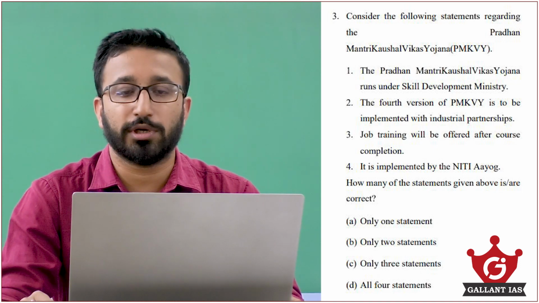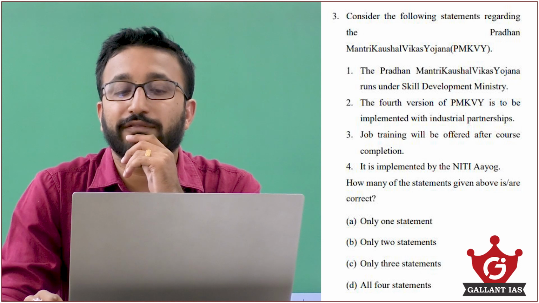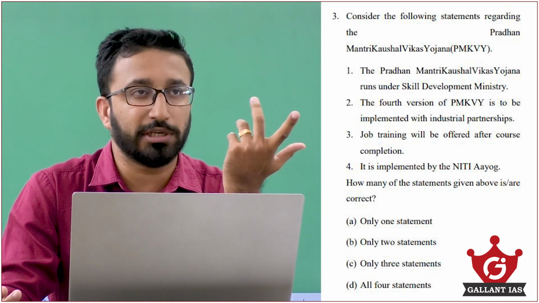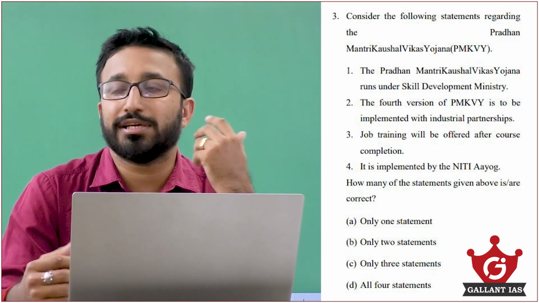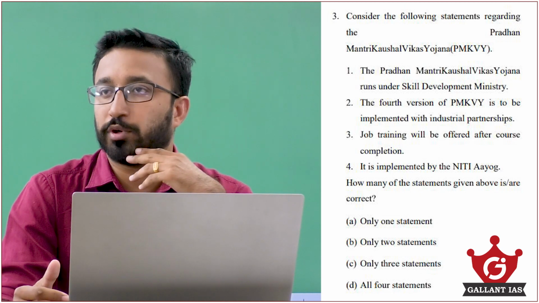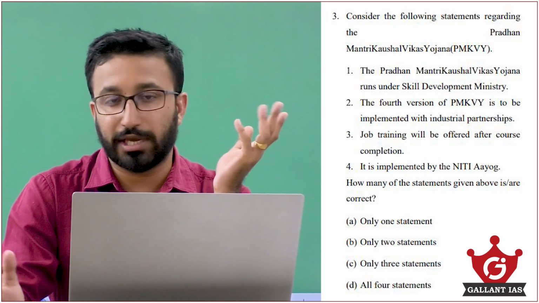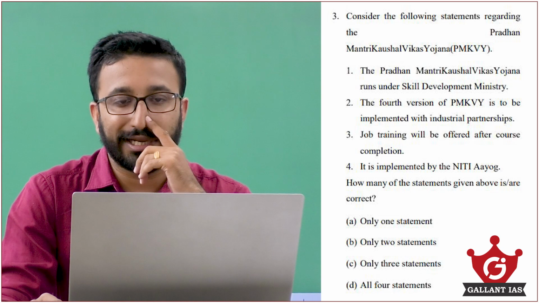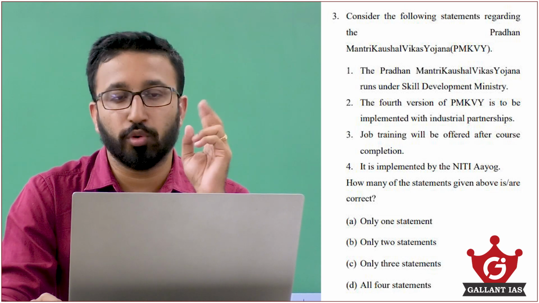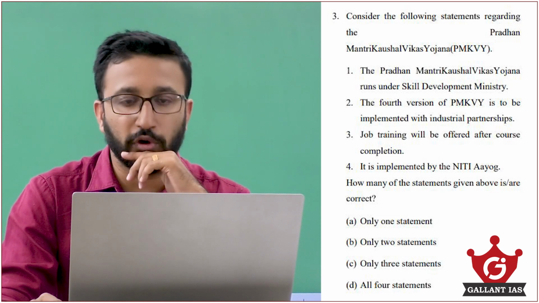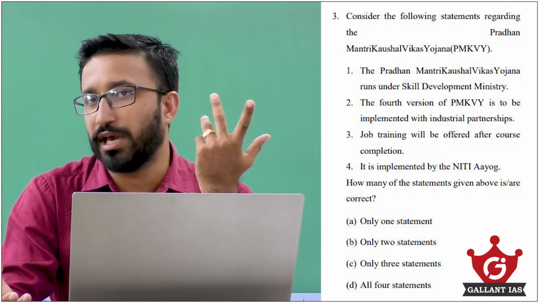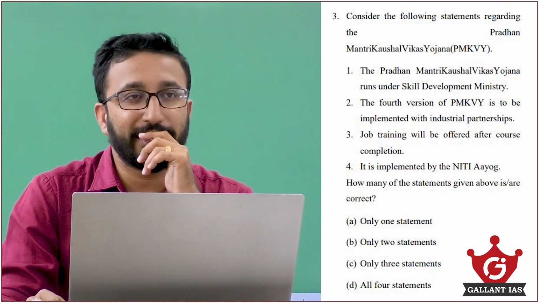So let's go to the next one. Job training will be offered after course completion. That can be a possibility. Like the second one, the third can also be a possibility, but we cannot eliminate it. Till now, 1 is correct, and 2 and 3 are possibilities. Then the next one, it is implemented by Niti Aayog. That can be easily eliminated.